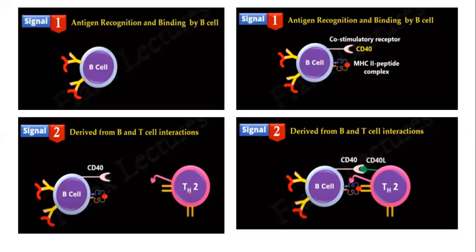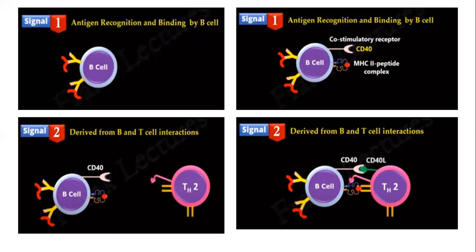So the T helper cell, which we discussed in our previous video, which encountered the same antigen, will come. The same helper cell, which encountered the same kind of antigen, will come and bind to the B cell through two receptors.